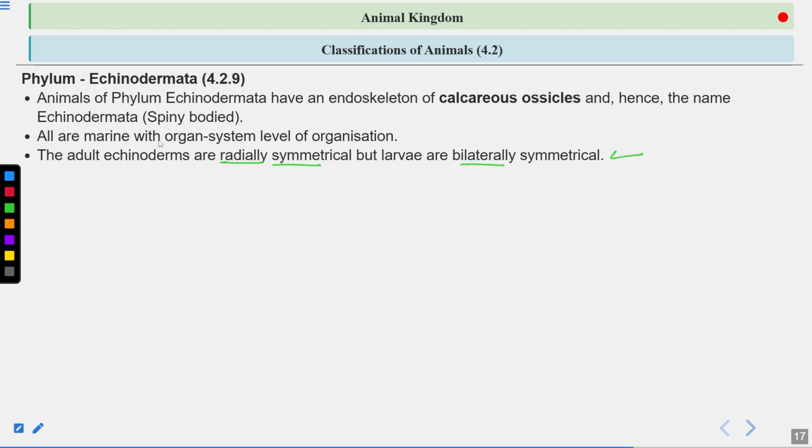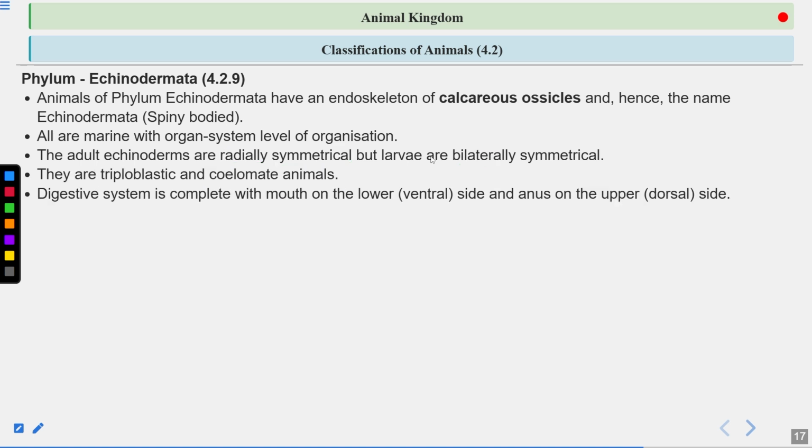So this is very important. Echinoderms, the adult form, are radially symmetrical. Means body can be divided into equal halves by any plane which is passing through the central axis. They are pentaradial also, you can call them pentaradial, but the larvae are bilateral. They are triploblastic and coelomate animals. Digestive system is complete, with mouth on the lower side and the anus on the upper side.